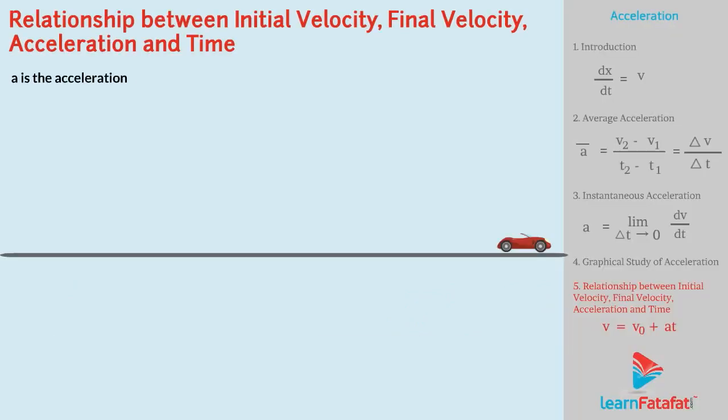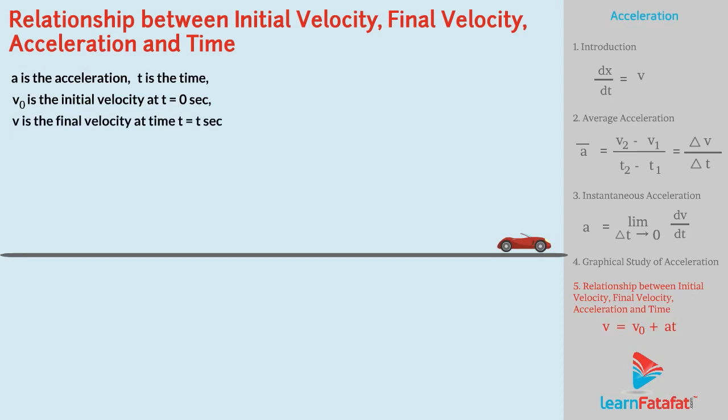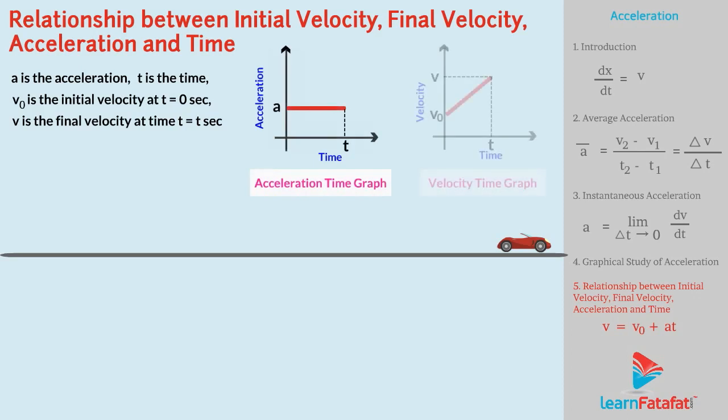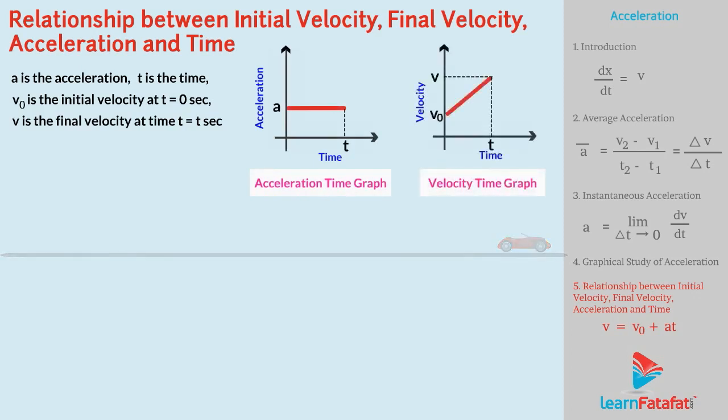Where a is the acceleration and t is the time. v0 is the initial velocity, that is, velocity at time t equal to 0 second. v is the final velocity, that is, velocity at time t. Acceleration time graph. Velocity time graph.